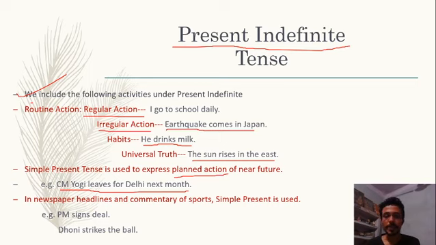Similarly, present indefinite tense is used in newspaper headlines and commentary of sports. For example, PM signs deal. Dhoni strikes the ball.